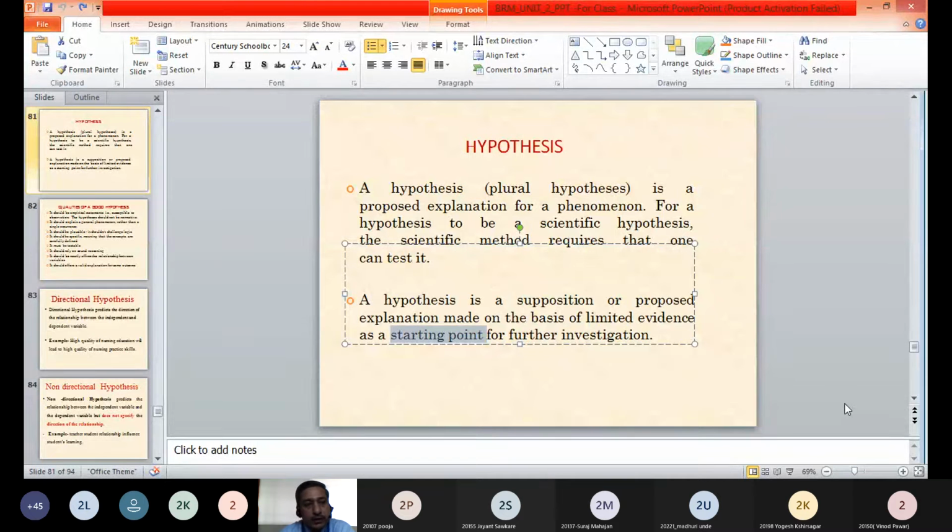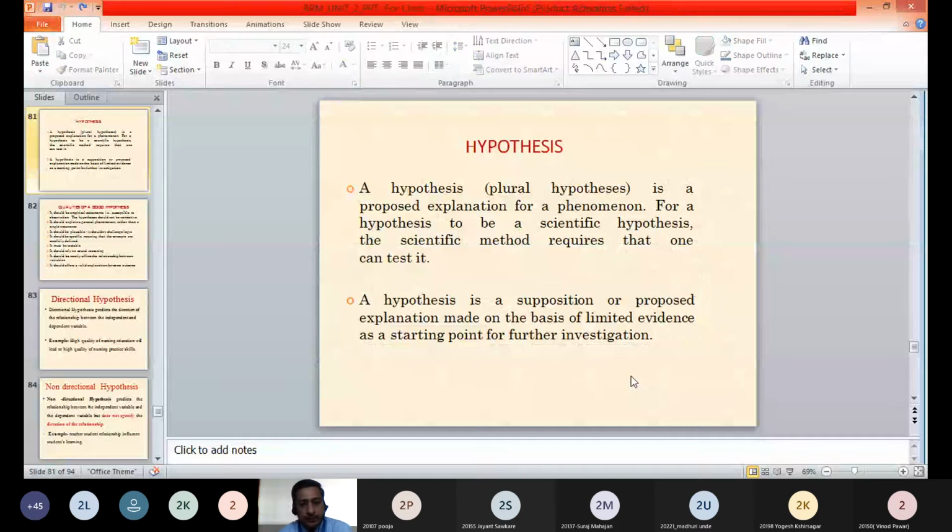So before starting any study, the researcher will make a few assumptions, or we can call them hypotheses. So these hypotheses are formulated, and based on these hypotheses further research will be carried out. So it is a starting point for any research investigation. So it is called a hypothesis.